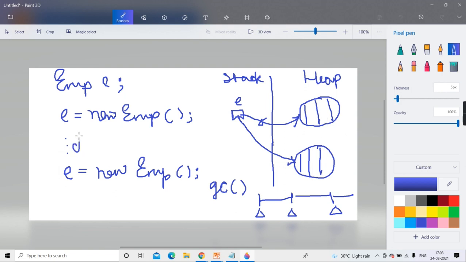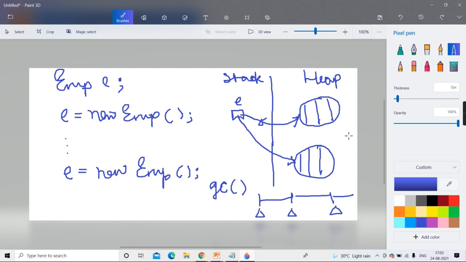You don't have to explicitly inform by calling delete E. Such a thing is not needed in Java. Means in Java there is no delete operator, which was there in C++. So only new: if you allocate new memory, the reference comes, the old is lost, don't worry. Though the old is lost, that object will be put into the free list.